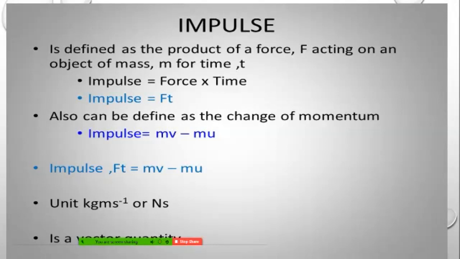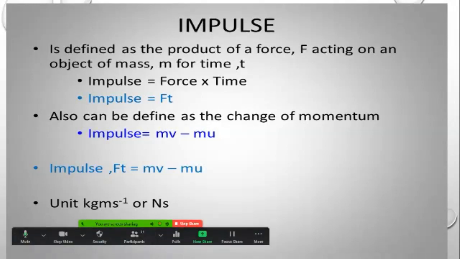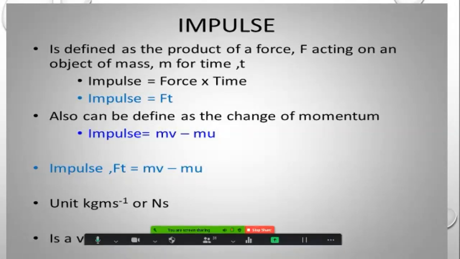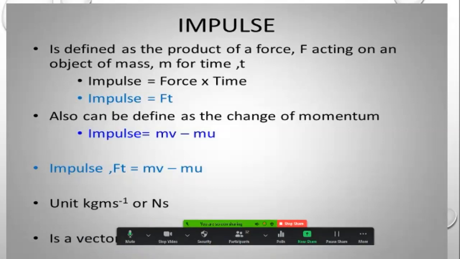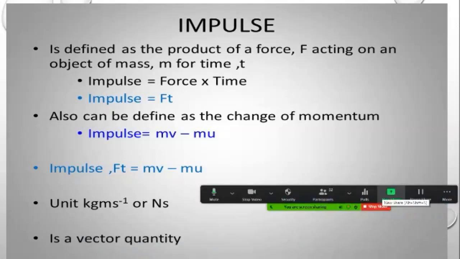It can also be defined as the change of momentum. So the initial momentum is subtracted from the final momentum, and that gives the impulse. So impulse Ft is equal to mv minus mu, where v is the final velocity and u is the initial velocity. The unit is kilogram meter per second or newton second. And impulse is a vector quantity, students. Impulse is a vector quantity.